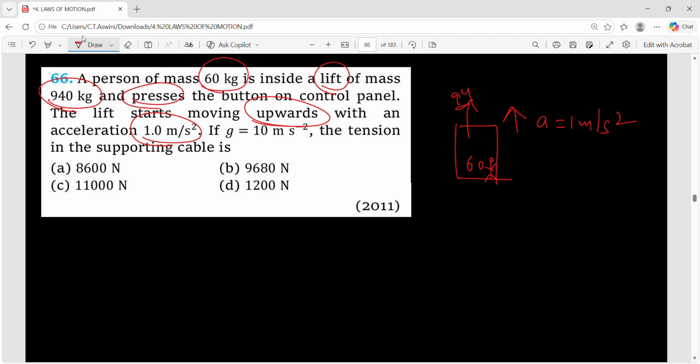And what is the mass of the lift itself? It is 940. So what is the total mass now? It is 60 plus 940. So it will be 1000 kg. This is the total mass.